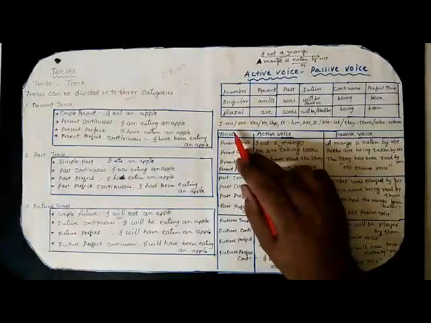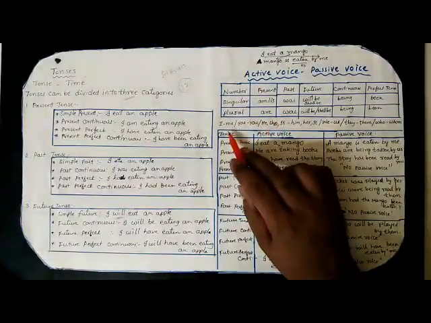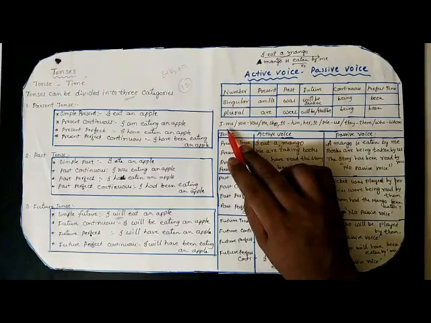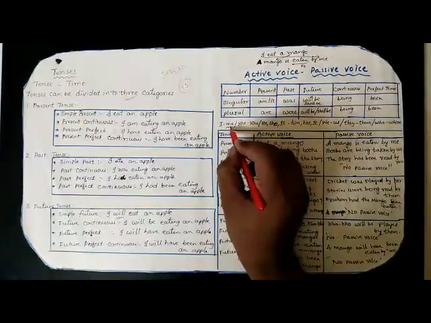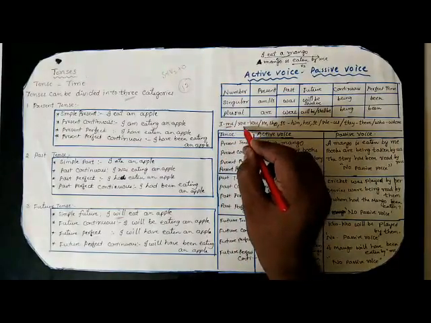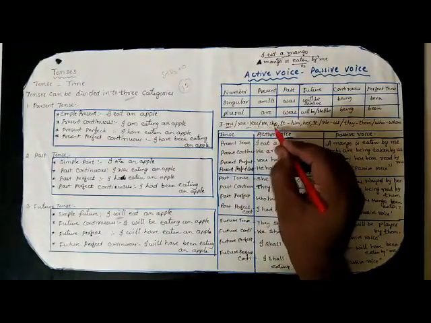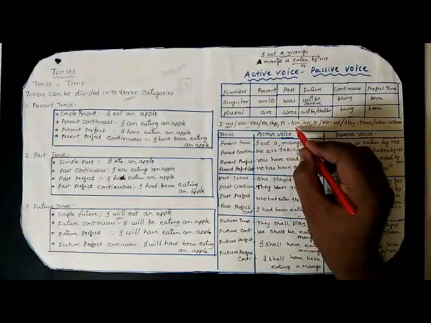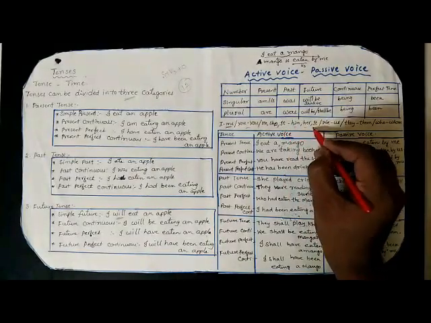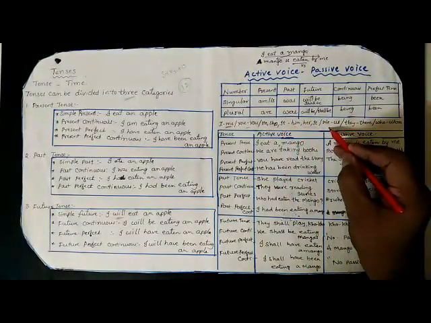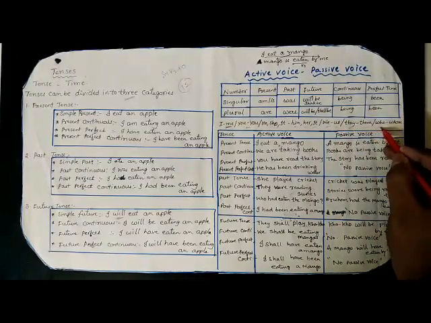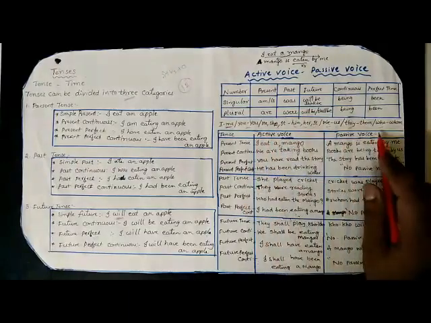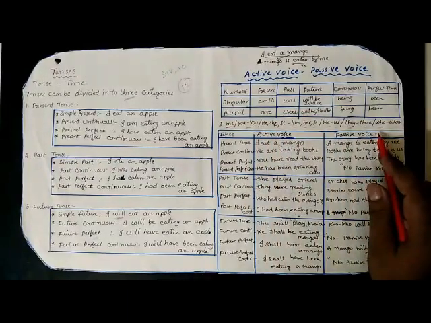And let us see the changes in active voice and passive voice, especially the pronouns. I becomes me. You becomes you. He, she, it becomes him, her, it in passive voice. We becomes us. They becomes them. Who becomes whom. These are the changes of pronouns in passive voice.